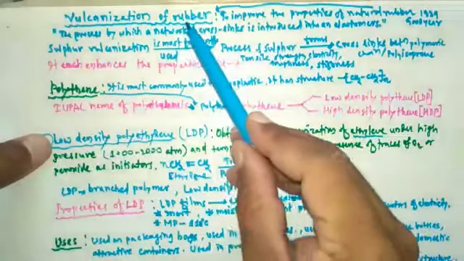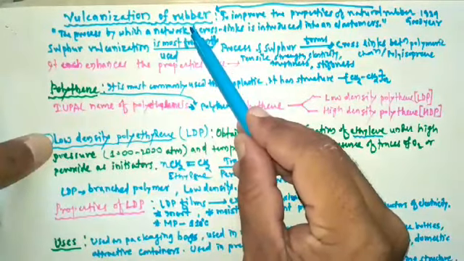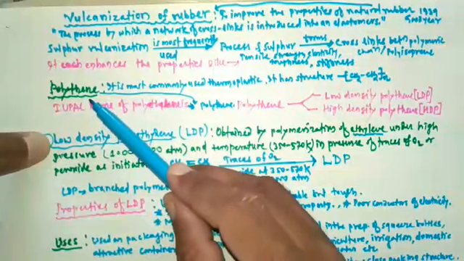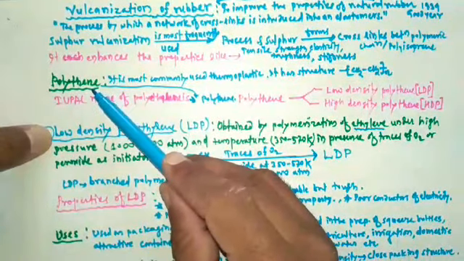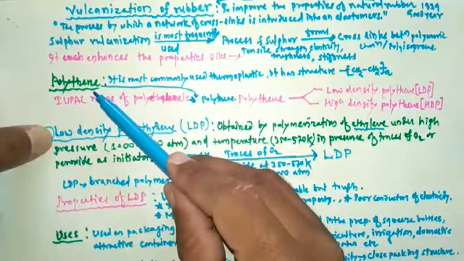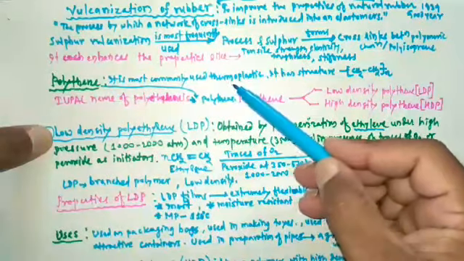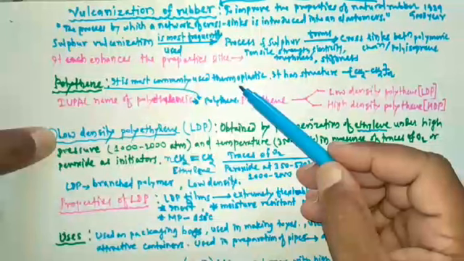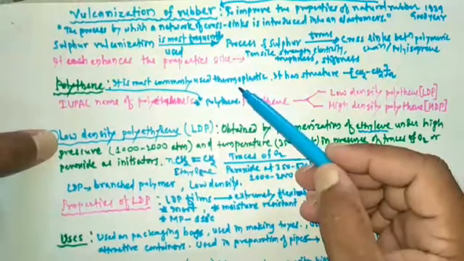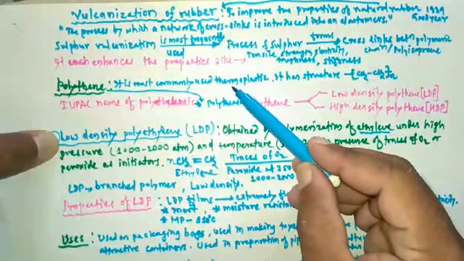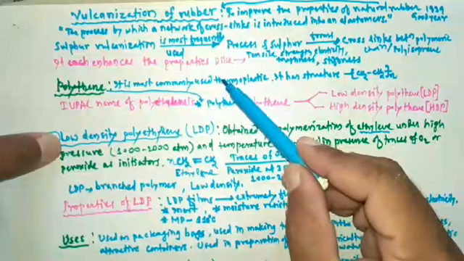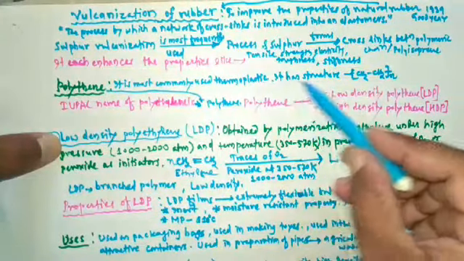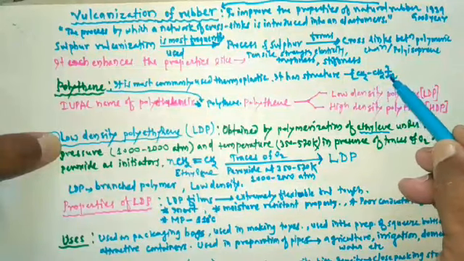So after studying in detail about vulcanization of rubber, we studied the next important polymer, and that polymer was polythene. Polythene is the most commonly used thermoplastic. In our daily life, we are using it to prepare various articles. That's why it is a commonly used thermoplastic, and it has the structure (CH2CH2)n.